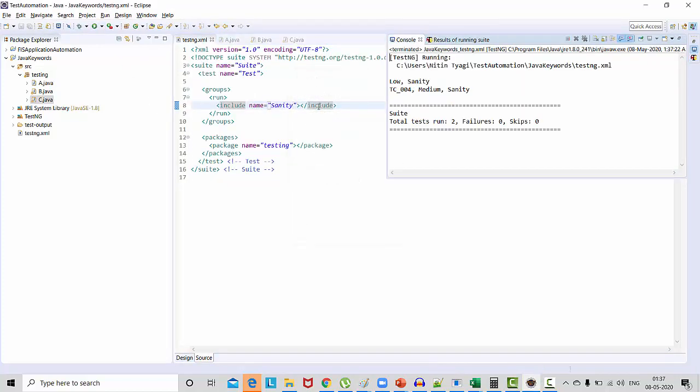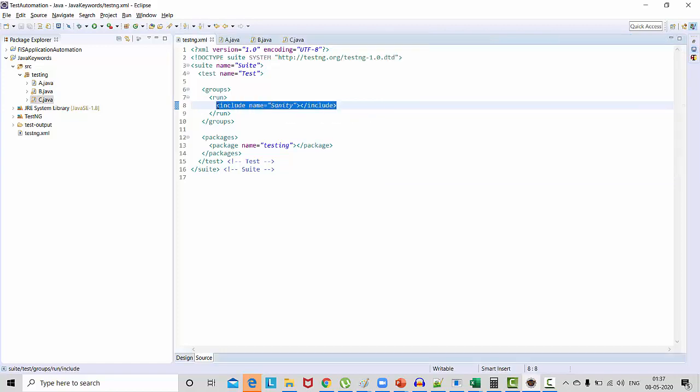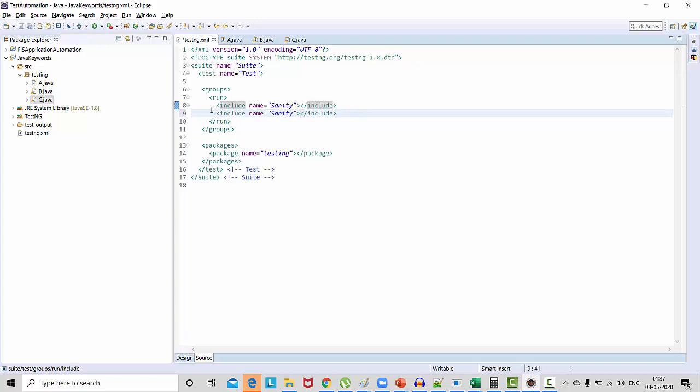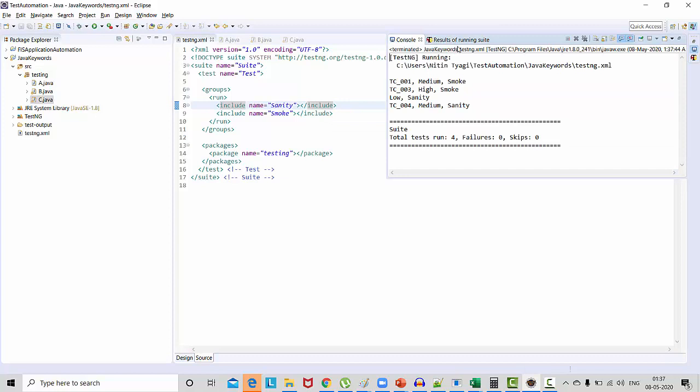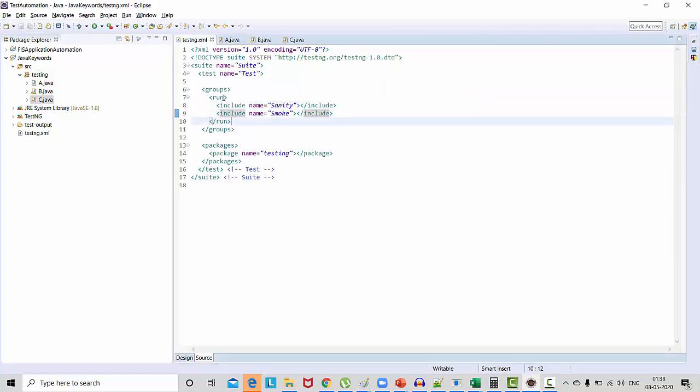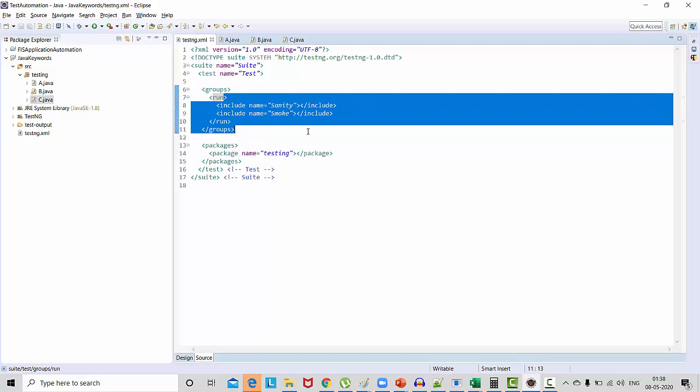So now by this grouping approach we can control our execution, what we want to execute, with minimum changes. If you want to execute smoke and sanity both, I can just make 2 lines of include, smoke and sanity. Executing, it will execute smoke test cases as well as sanity test cases. So this way you can give any name and it will execute the test cases.